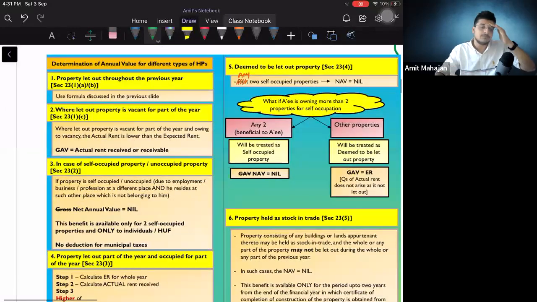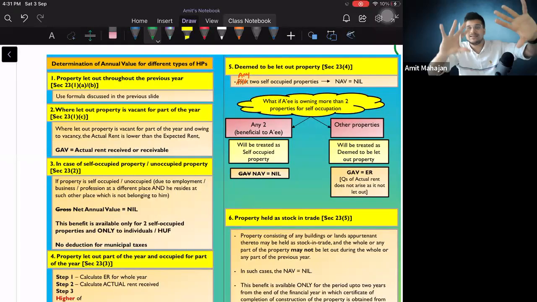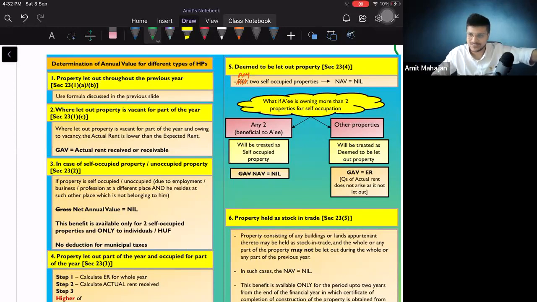Now I have considered certain situations: situation 1, situation 2, situation 3. The entire chapter, this is the heart of the chapter, I can say. If you understand this, your house property is done. But if you don't understand this, your house property is not done, right? Because what we saw so far was all basics of house property. So first let's identify the determination of annual value for different types of house properties.